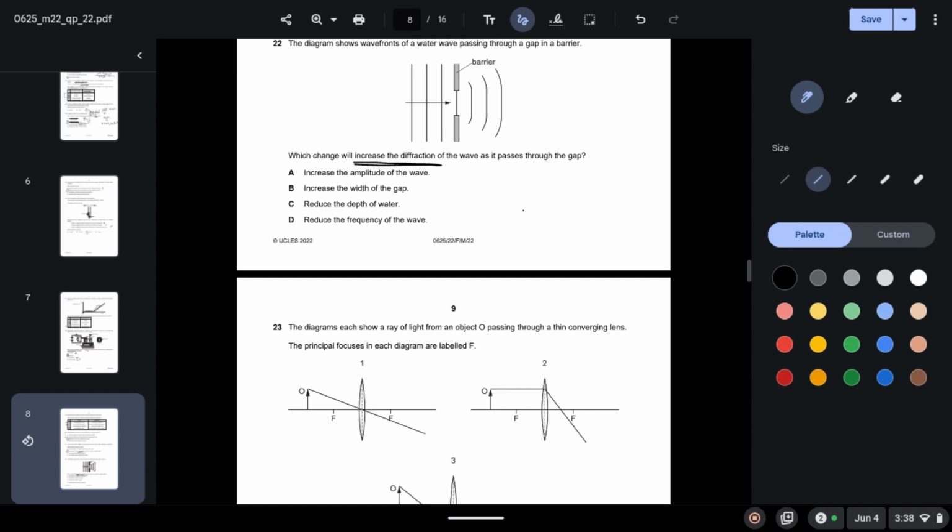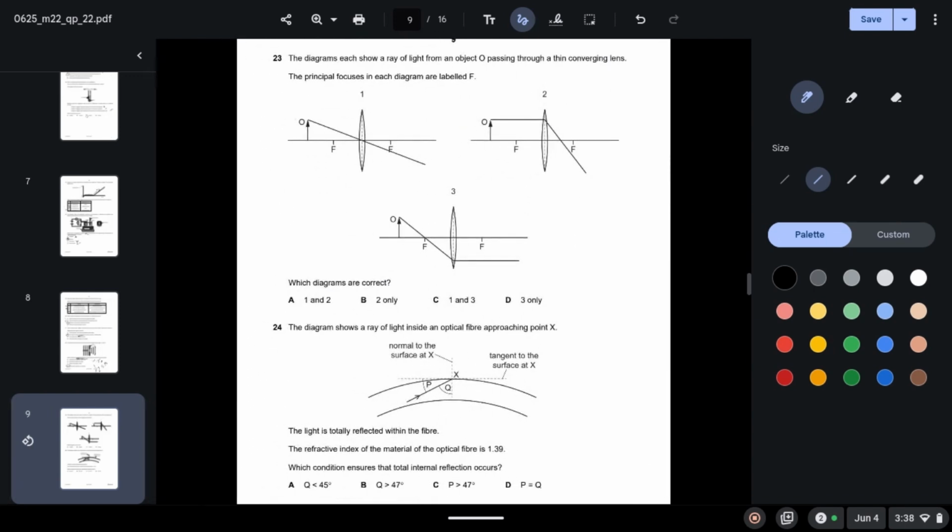So how can you increase the wavelength? When you reduce the frequency. Since we know the formula v equals f lambda, you can see from this formula that f is inversely proportional to lambda. So when you reduce the frequency, the wavelength will be increased and there will be an increase in diffraction.